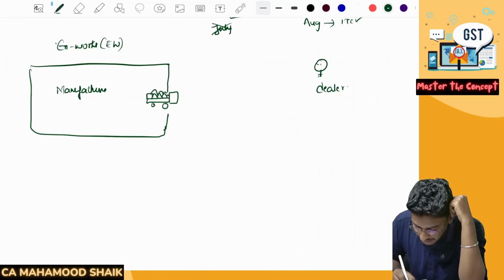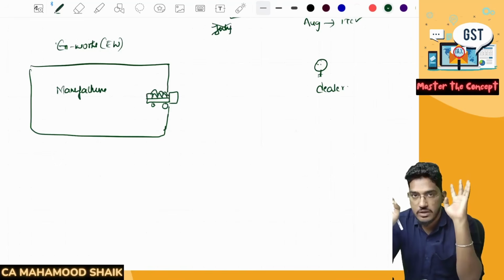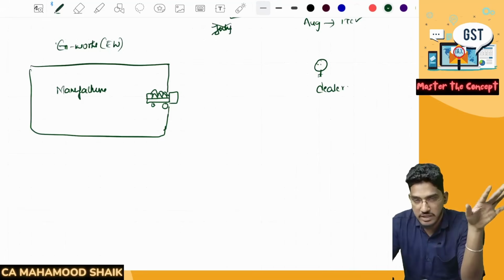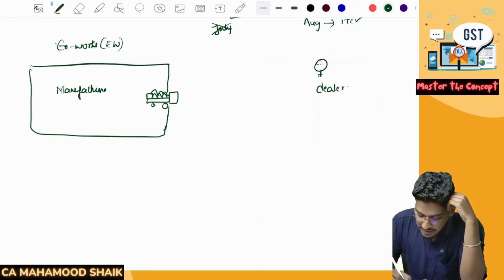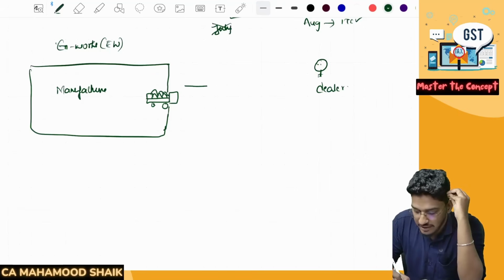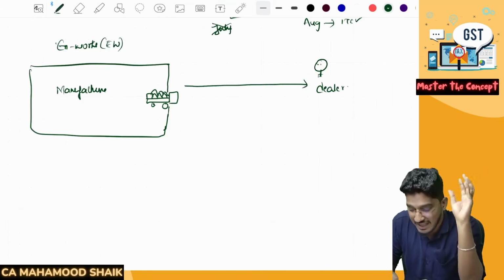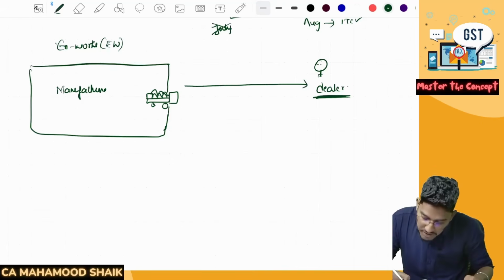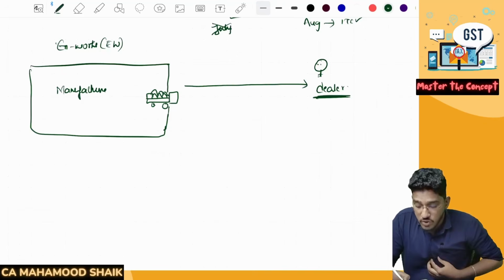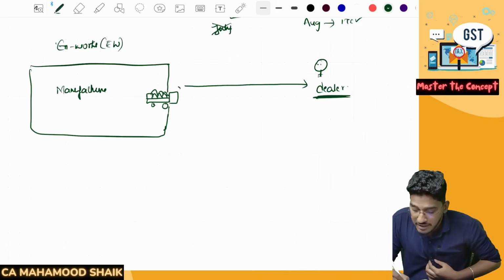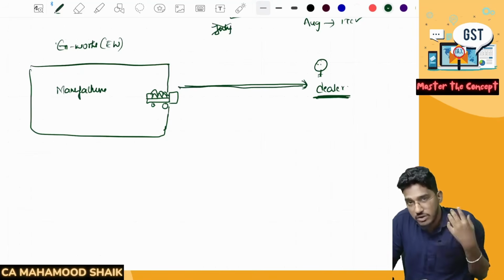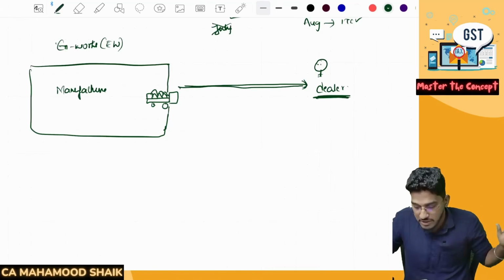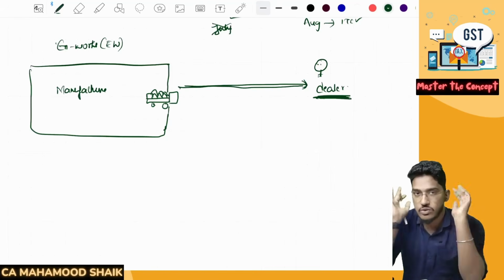And ownership will get transferred at the factory gate. I will load the goods into the vehicle, and at the factory gate itself, my responsibility will come to an end. That means once the vehicle crosses the factory gate, if any damage happens, if any loss happens, if any calamity happens, all the responsibility will be with the dealer only. The manufacturer will not bear any responsibility.